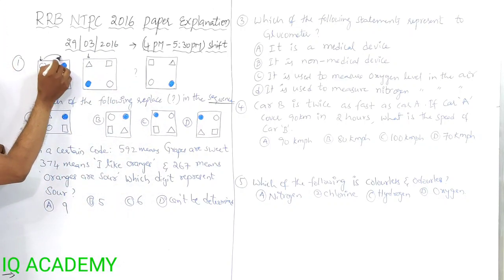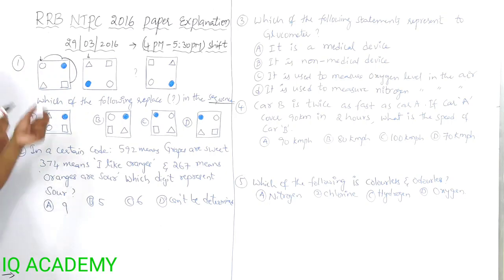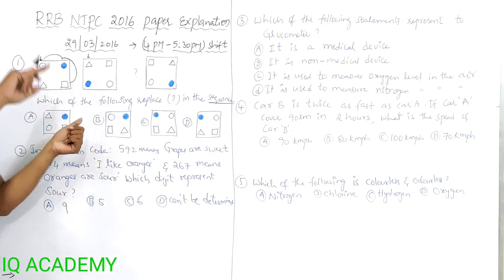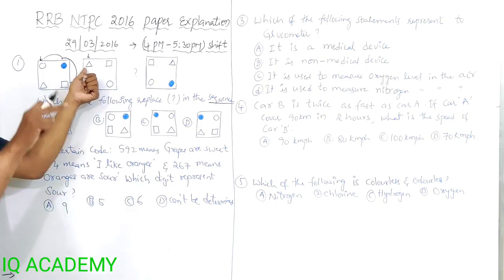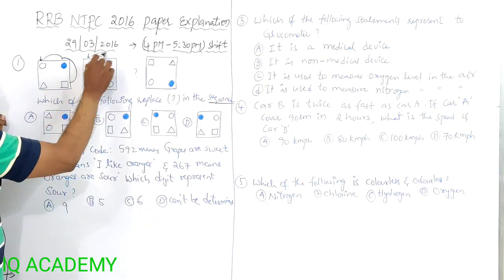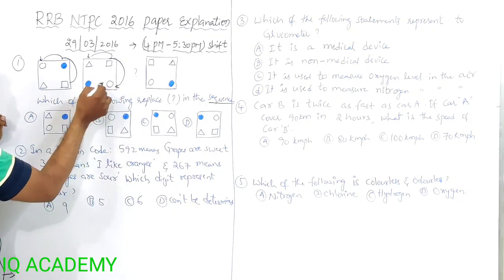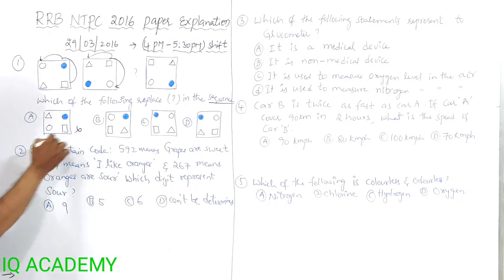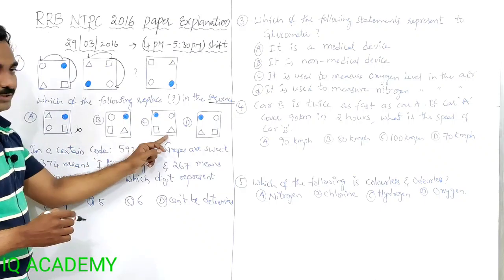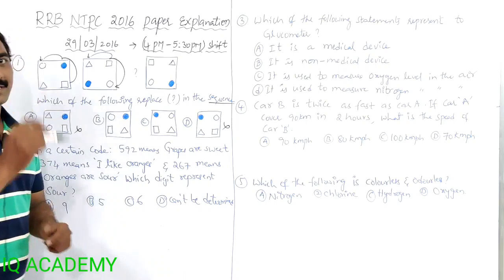Look here, 1, 2. Two positions forward in the clockwise direction. Here also this triangle will move in the clockwise direction, plus 2. 1, 2. So the triangle should come here in the next diagram. So where is the triangle in this next diagram? This is wrong. These two have triangles here. This is wrong. So two options are eliminated.